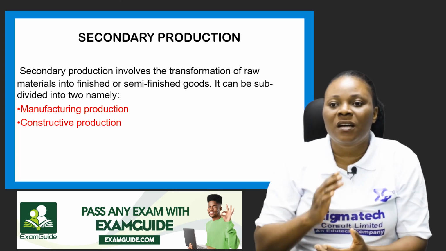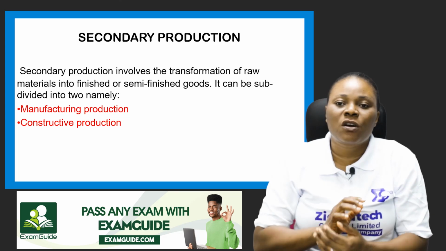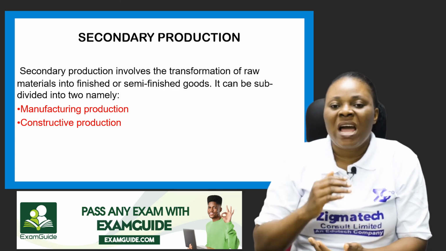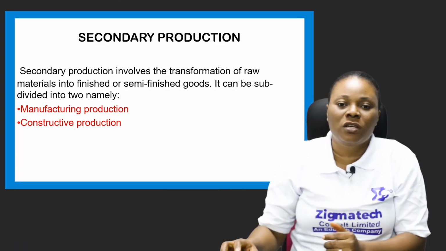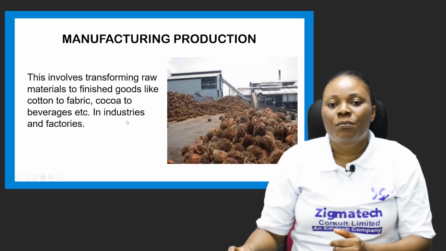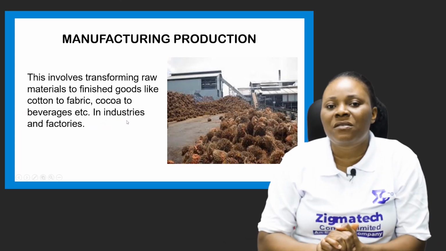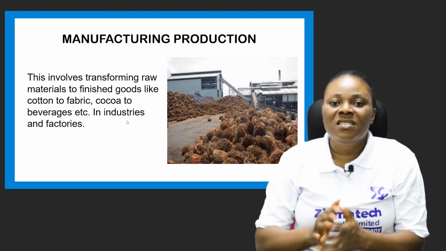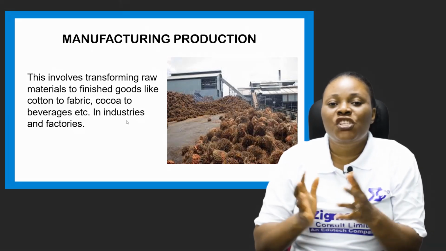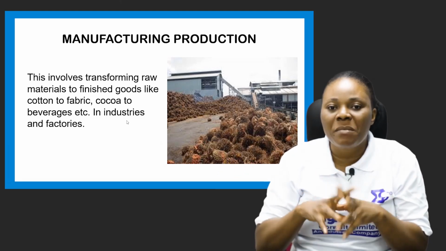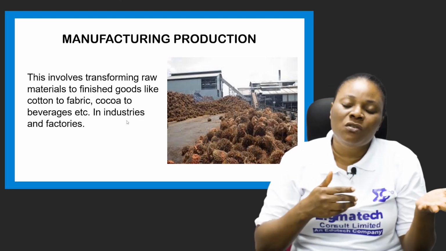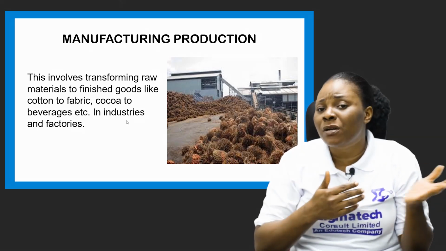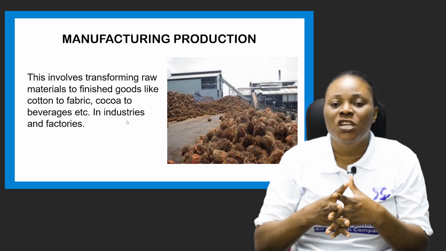So let's look at the subdivision of the secondary production. I said we have the manufacturing production and the constructive production. So what do we have under the manufacturing production? This is the stage that involves the changing or the transformation of raw materials, remember, the raw materials gotten from the primary production, into finished goods.